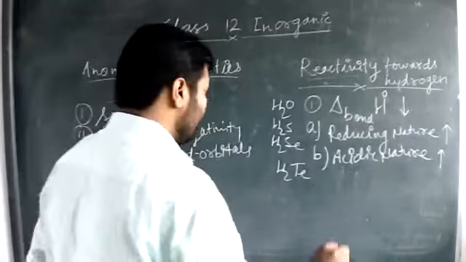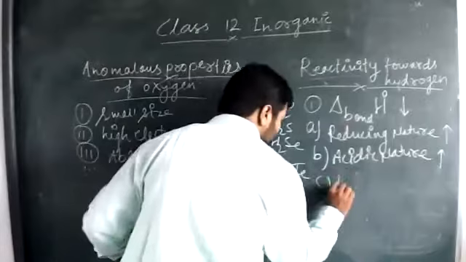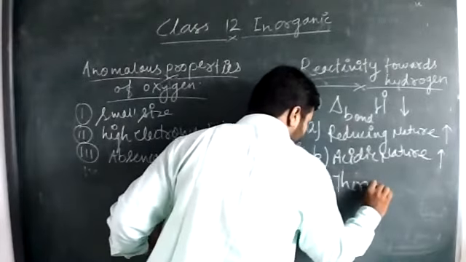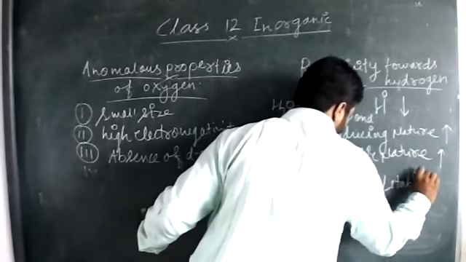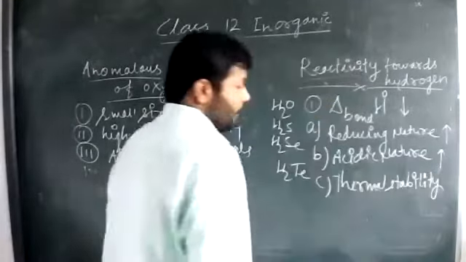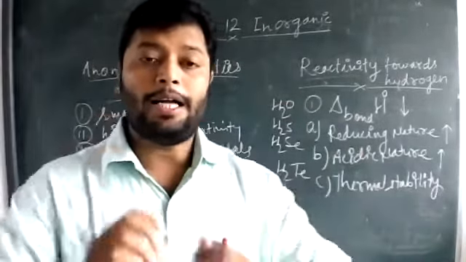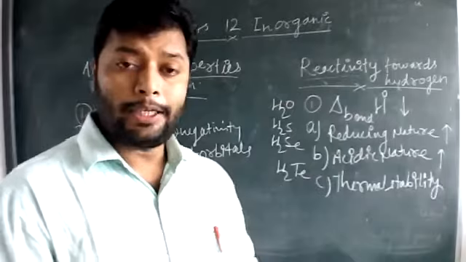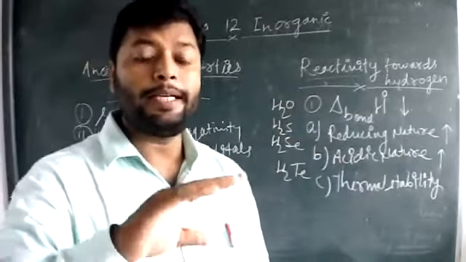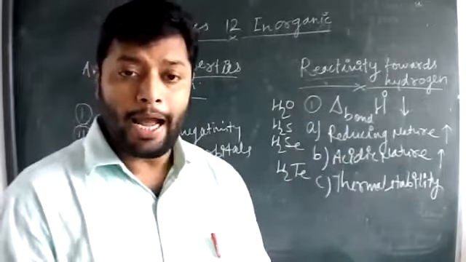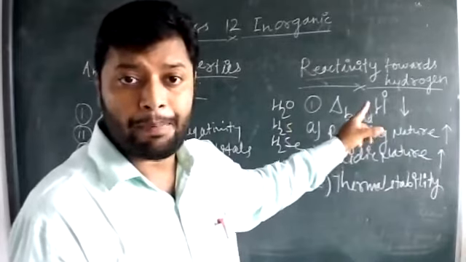The third property which depends upon the bond enthalpy is called thermal stability. Class, thermal stability means up to what temperature they can be stable. And this again depends upon the nature of the bond, the strength of the bond.